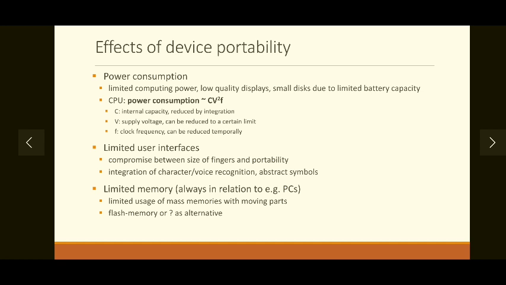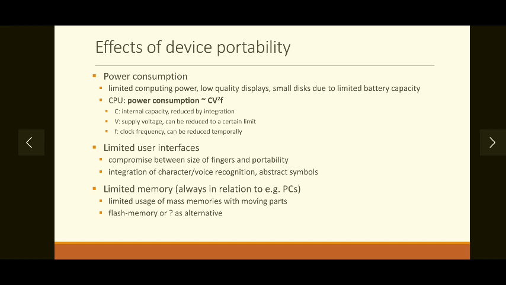For example, if we talk about a laptop with 3 GHz processor, it will consume more power compared to a laptop with 1.5 GHz processor. So our aim should be consume as much less power as we can.